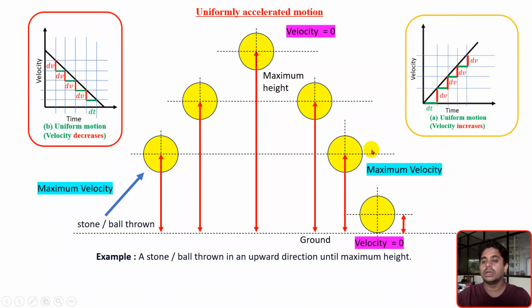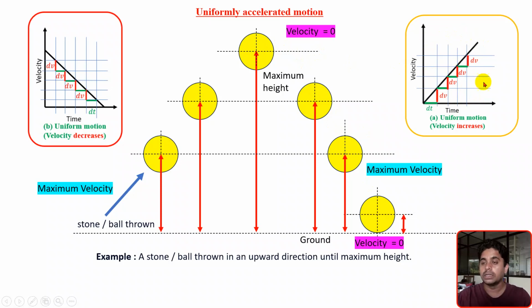For this position, I am saying the velocity is maximum, and here the velocity is zero. Here also we can see that the velocity is increasing uniformly. Like a free falling body, here also the velocity will increase uniformly.